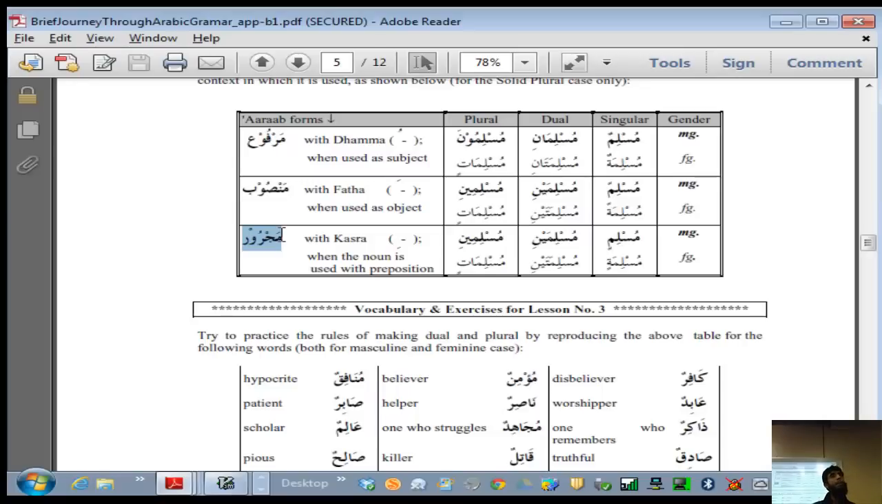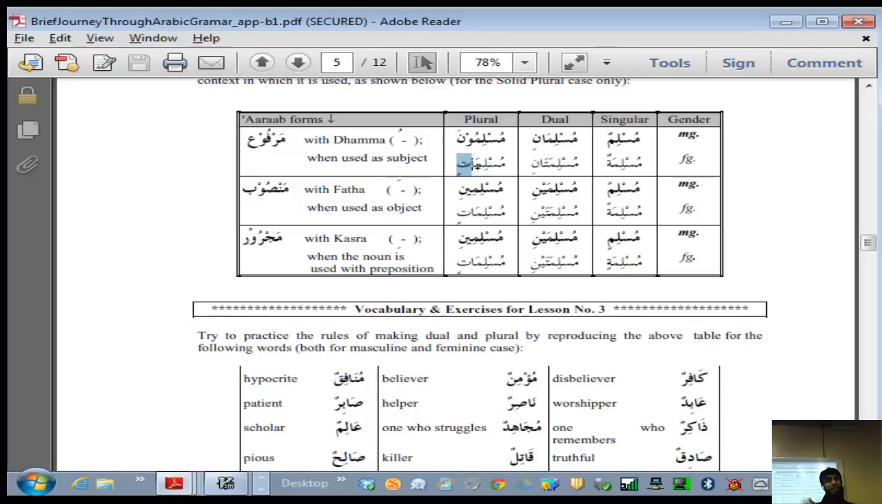Anyways, I don't want to make it complicated. This is a kind of advanced thing which we will inshallah do later. For now, just remember that waw noon makes it plural. But when you're talking about the feminine case, then you have alif and then a ta, like a regular ta, not a round ta, but a regular ta.